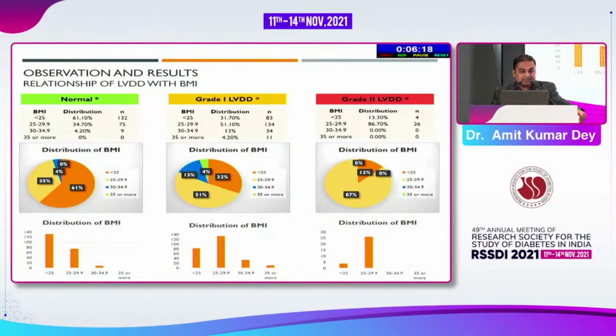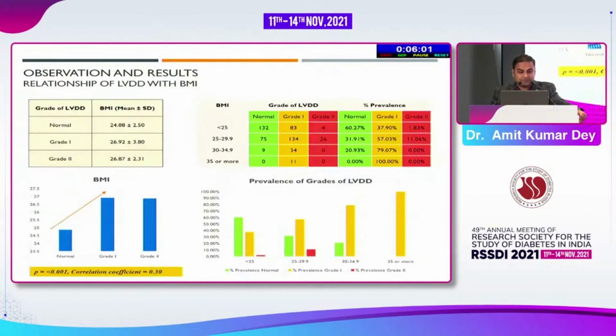Then we assessed the relationship of left ventricular diastolic dysfunction with BMI. This slide shows you the distribution of the BMI in the individual grades of diastolic dysfunction, and we found that there was a higher prevalence of left ventricular diastolic dysfunction in individuals with BMI more than 25. Now, the prevalence of left ventricular diastolic dysfunction showed that increase in BMI shows a significant positive correlation, with a p-value of less than 0.001, with the severity of left ventricular diastolic dysfunction.